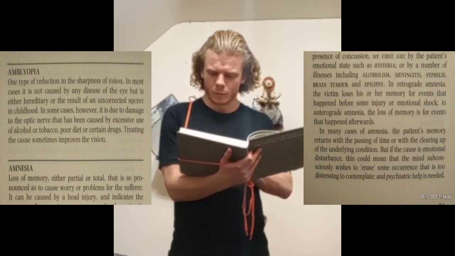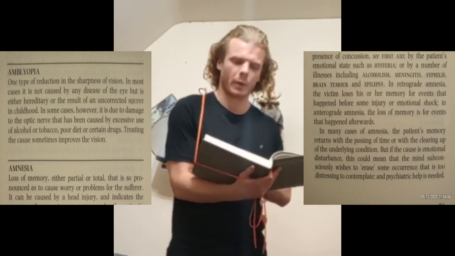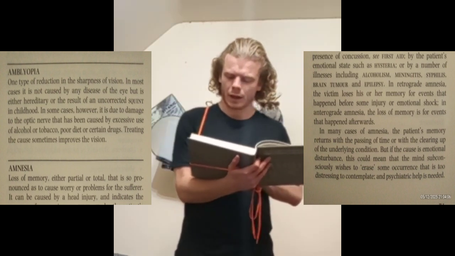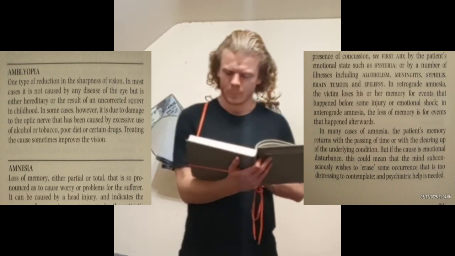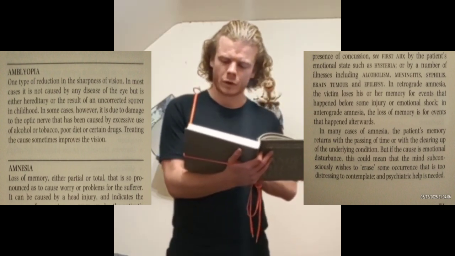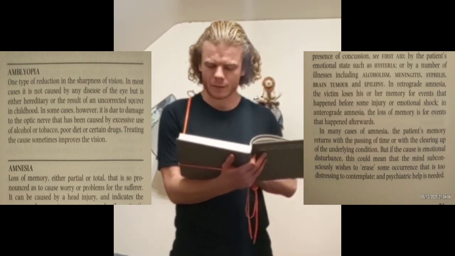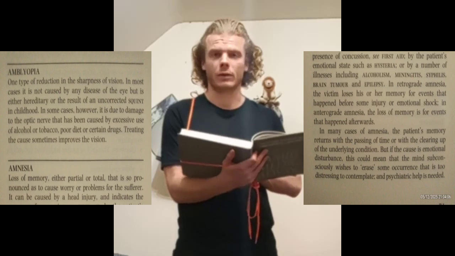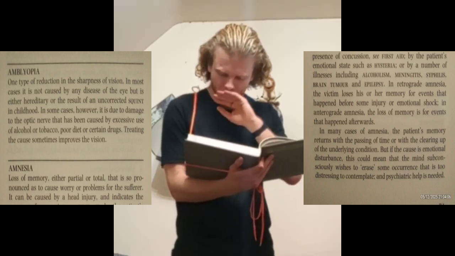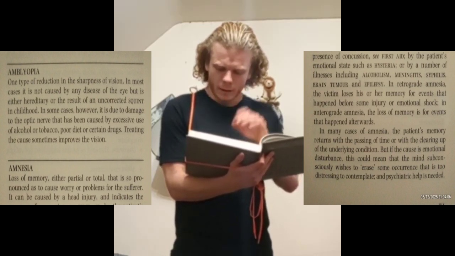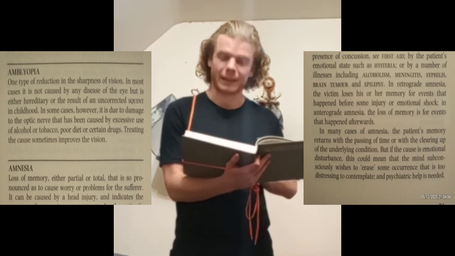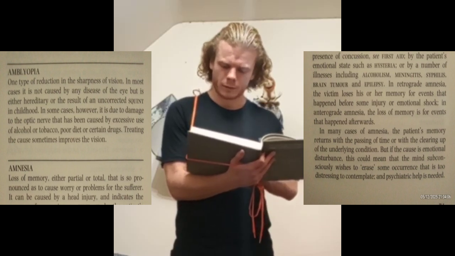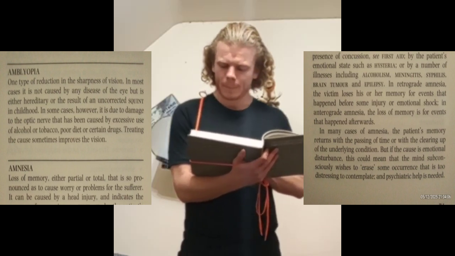So, amblyopia, we did it in the previous part. Amblyopia is one type of reduction in the sharpness of vision. In most cases, it is not caused by any disease of the eye, but is either hereditary or the result of an uncorrected squint in childhood. I don't know how it's pronounced, but I think I'll stay with amblyopia.